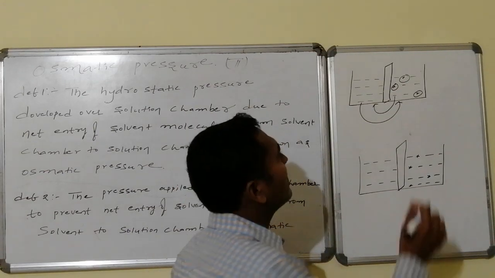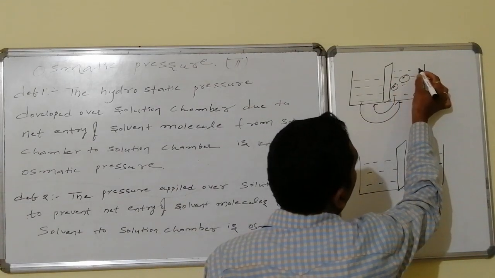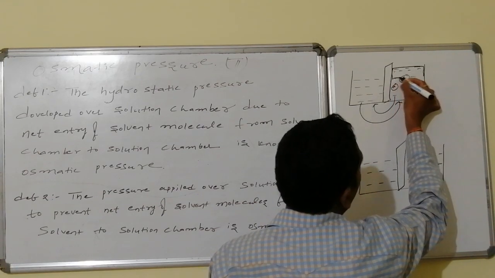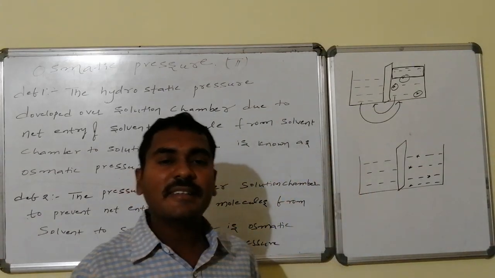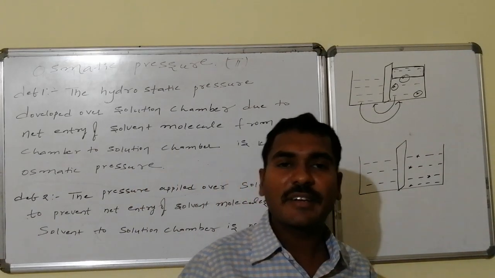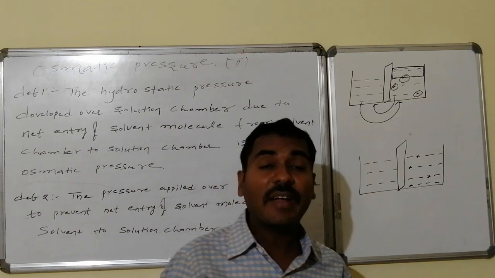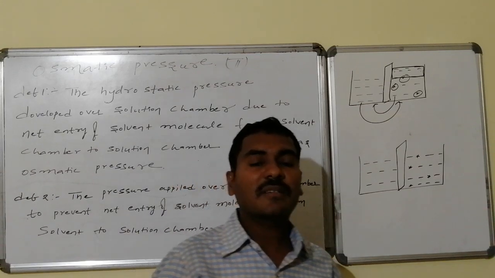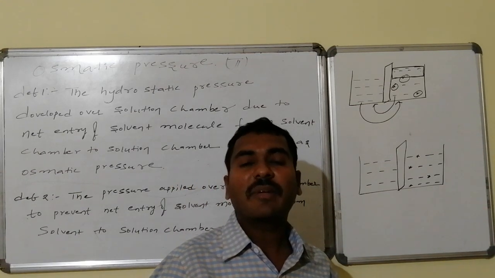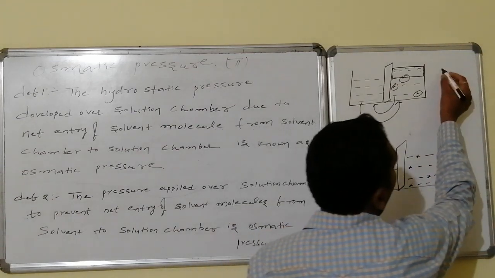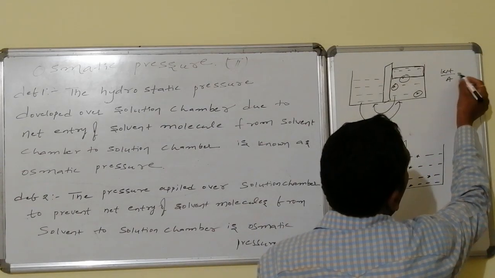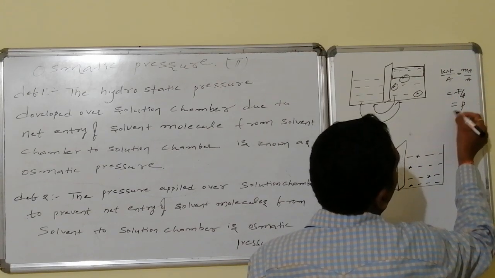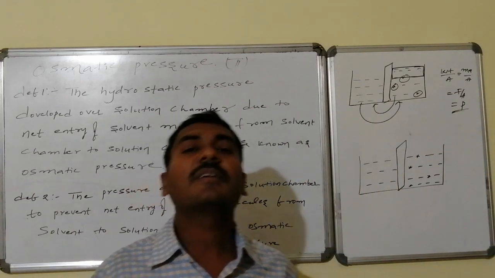Before reaching saturation, it develops some extra height. See here, this is the extra height. Due to this osmosis only, this extra height is developed. This extra height is the quantity of water, or quantity of the solvent, that is offering some weight. If I quantify that weight for unit area, weight is nothing but what? One form of force, F is equal to ma. So if I quantify that weight for unit area, that is force per unit area, that is pressure, and that pressure is said to be osmotic pressure.